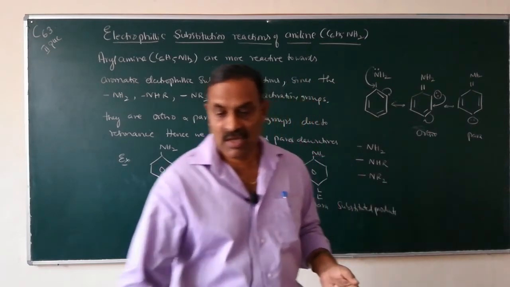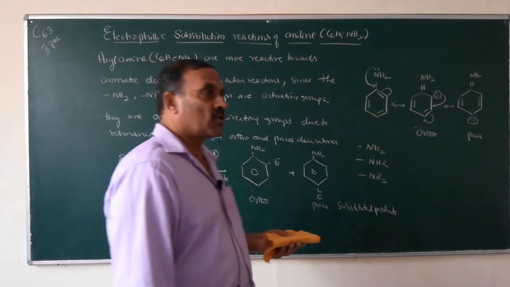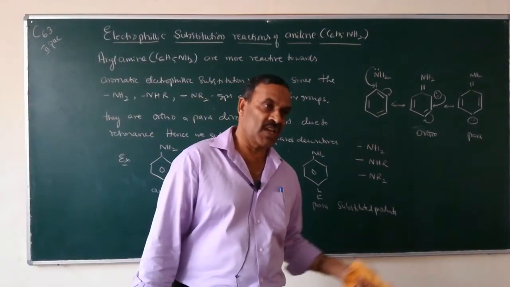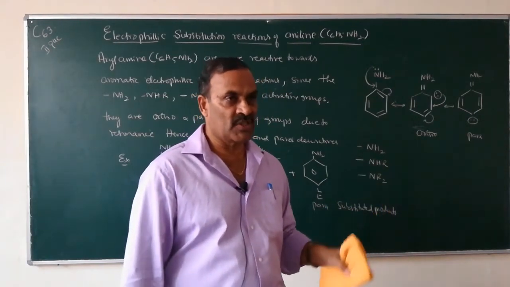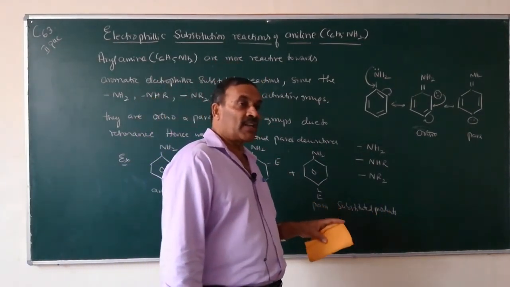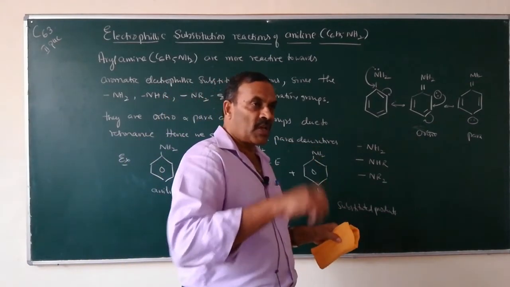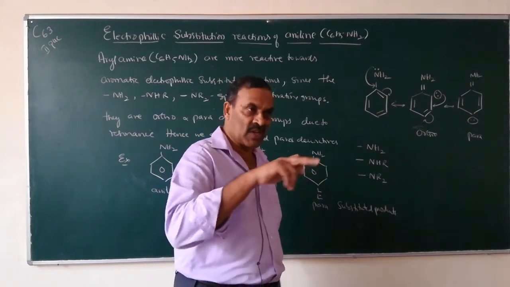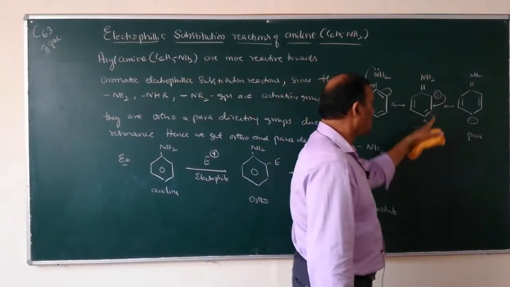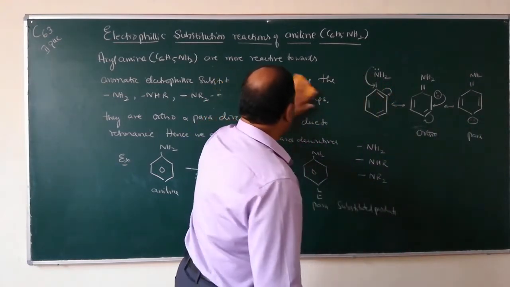So this is the reason why arylamines undergo electrophilic substitution reactions at ortho and para positions, because the NH2 group is an ortho and para directing group. Because of resonance, the lone pair of electrons on the nitrogen atom enters into the benzene ring and increases the electron density at ortho and para positions.